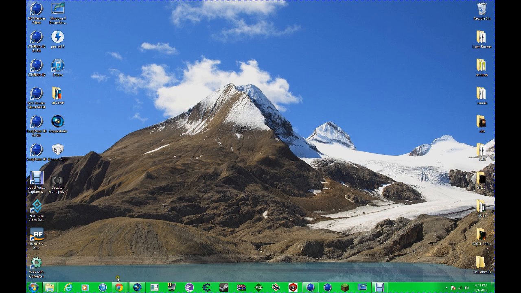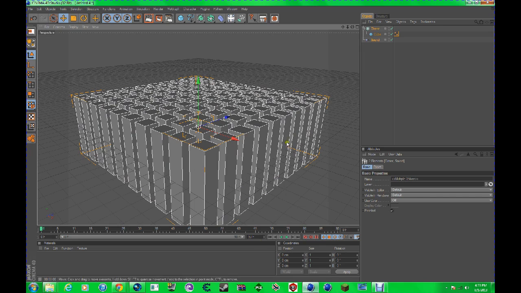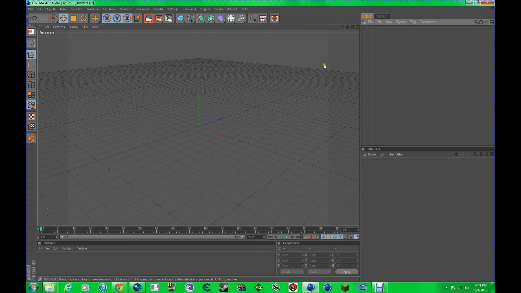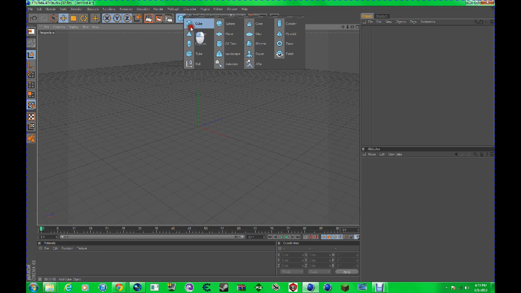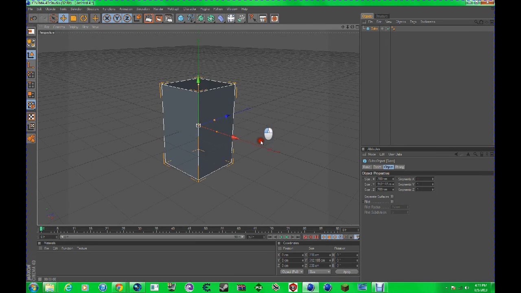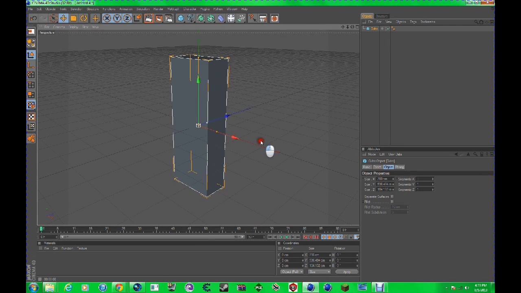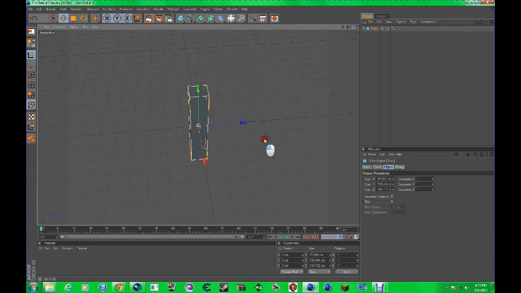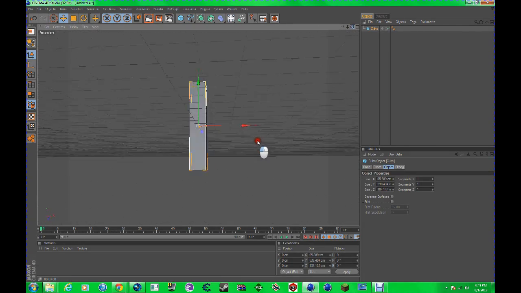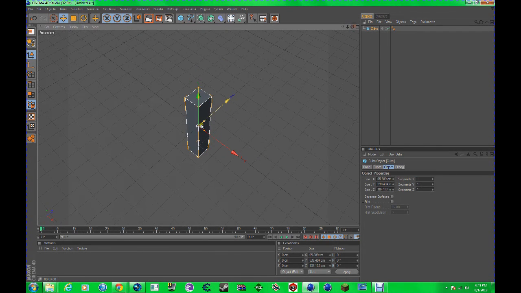Alrighty, let's get going. Let's open up Cinema 4D. Like I said, this is the sound effector tutorial, obviously, you read the title. So let's go into our cube and create it. Let's stretch it out, get it nice like that. Yeah, pretty much like that. That looks pretty good.